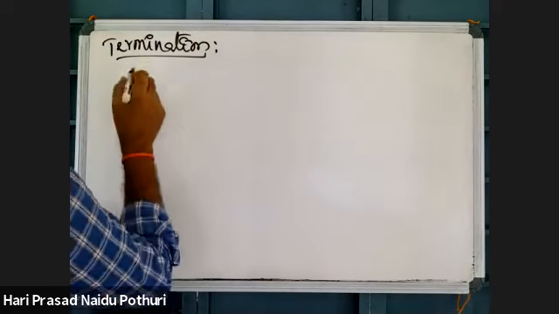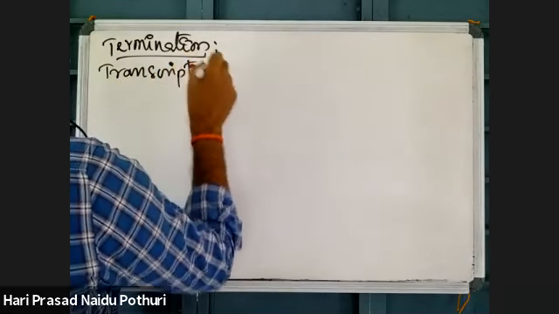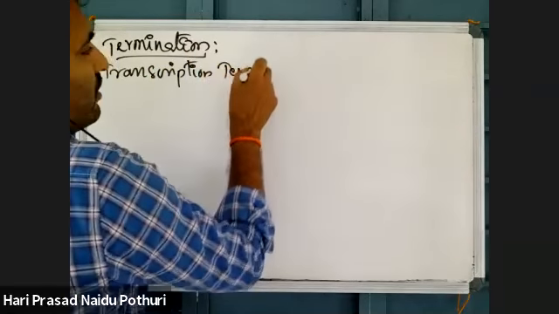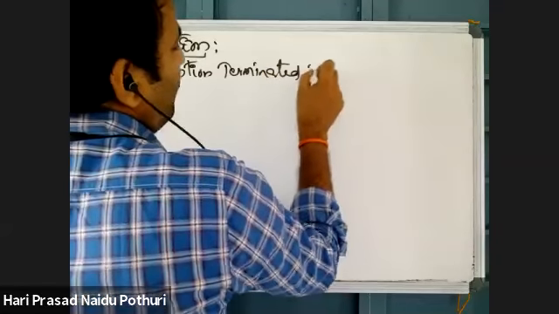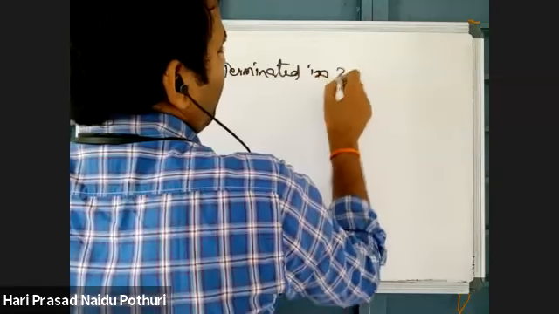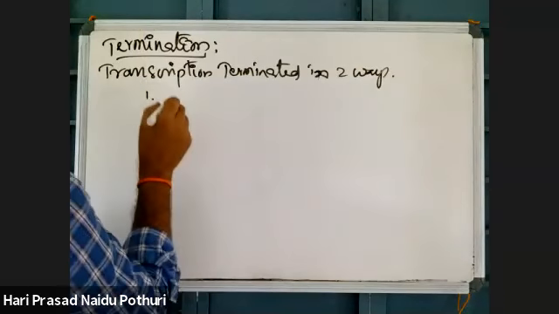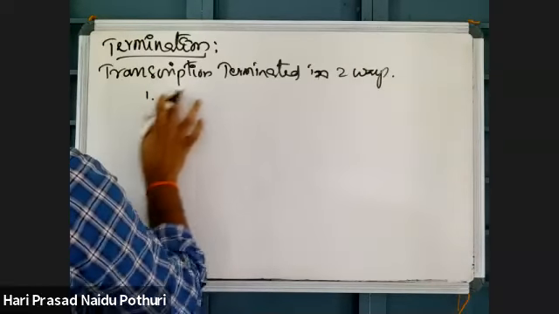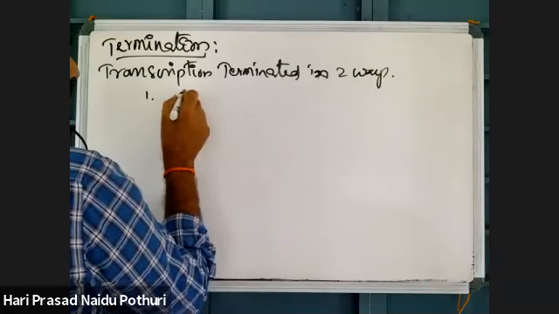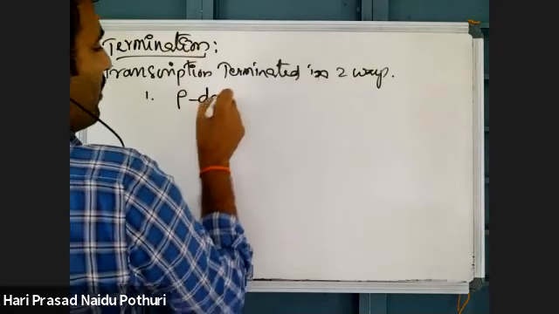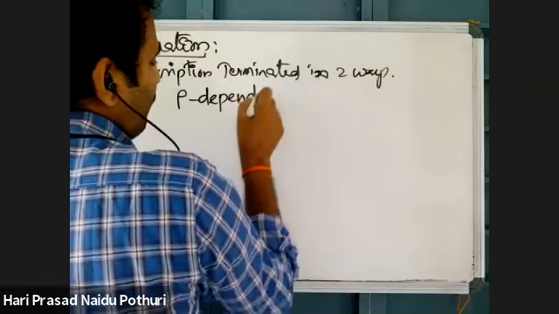Here, normally this transcription termination is there, na? Transcription is terminated in two ways. One is Rho dependent termination.